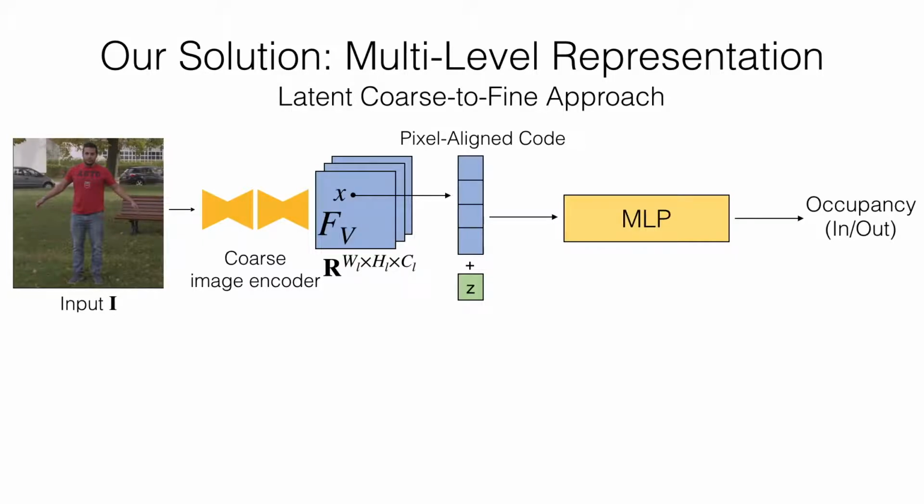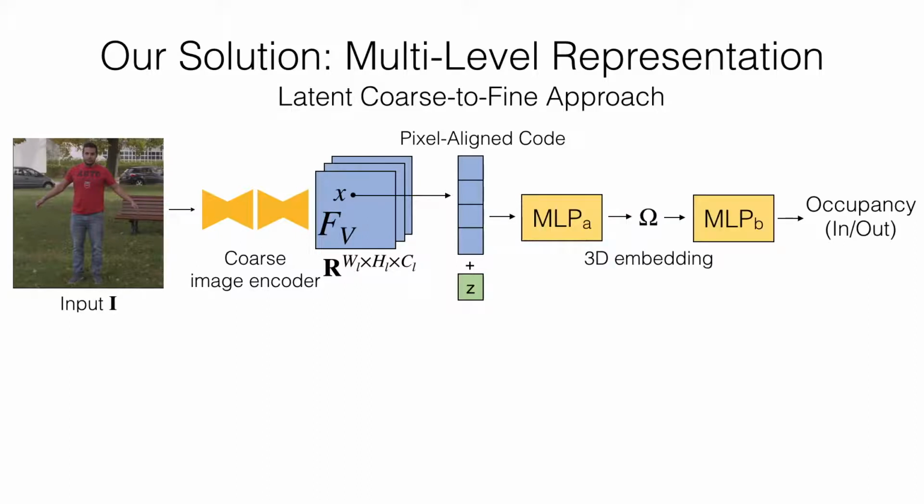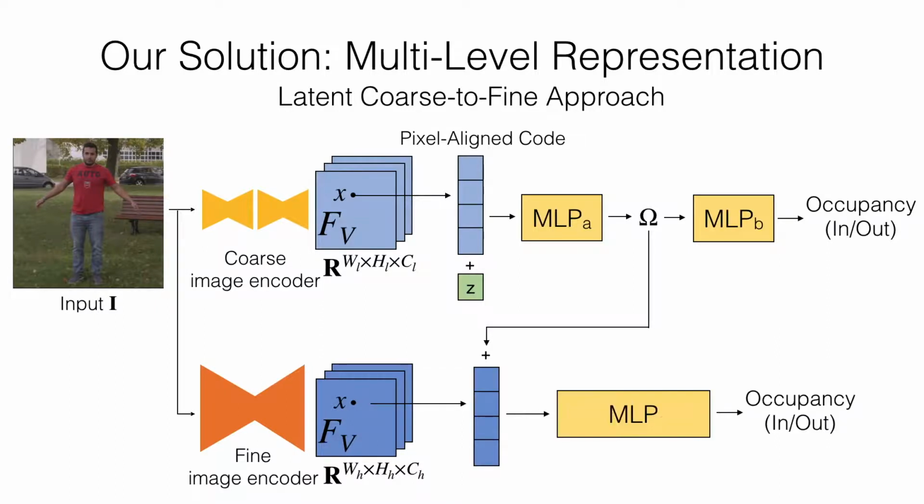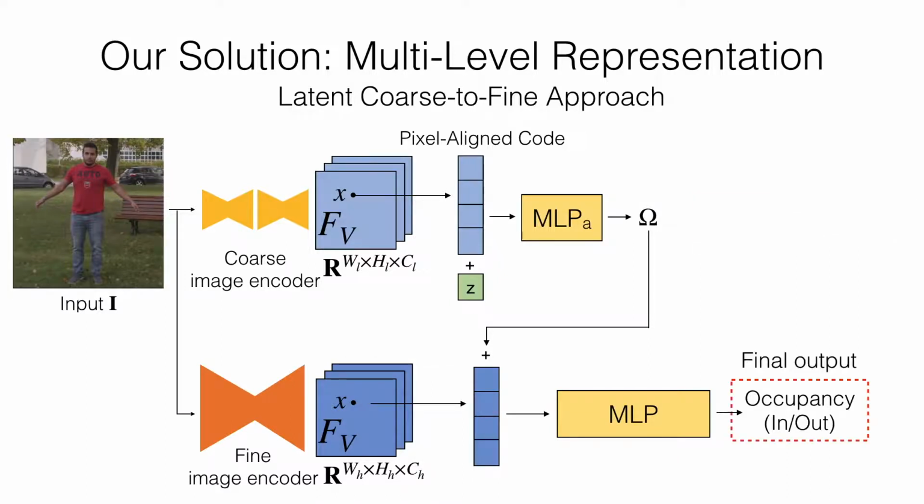First, we train the coarse PIFu as in the original PIFu implementation. And we view the intermediate latent feature of the MLP as a 3D embedding. And the fine image encoder takes the 3D embedding learned from the coarse PIFu instead of the queried depth value. This way, the fine module can easily perform at least as well as the coarse module, as the omega provides all 3D information used to make the coarse prediction. Additionally, the fine image encoder can fully focus on geometric details that the coarse module is unable to provide.